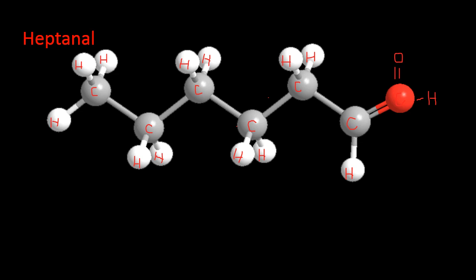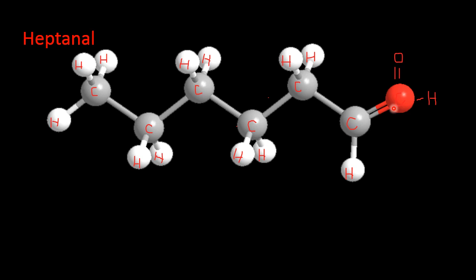This is a 7 carbon chain, so it will be heptane, but here we have a functional group at the end, which is aldehyde. So please memorize that for aldehyde we will use the word "al". Now it will be heptanal because we have 7 carbon atoms including the carbon of the aldehydic group.